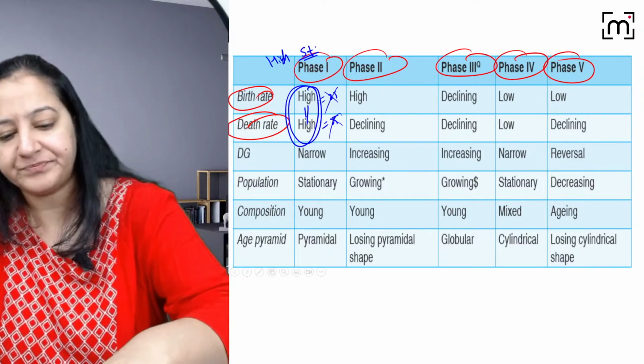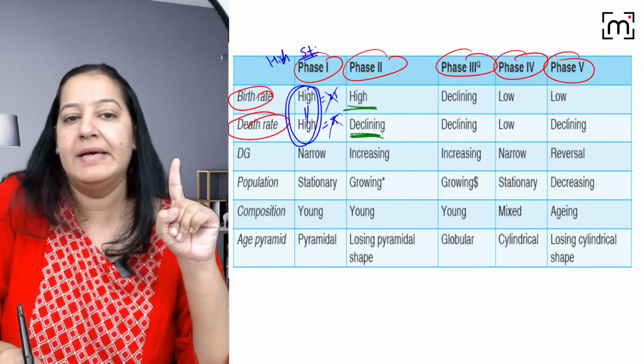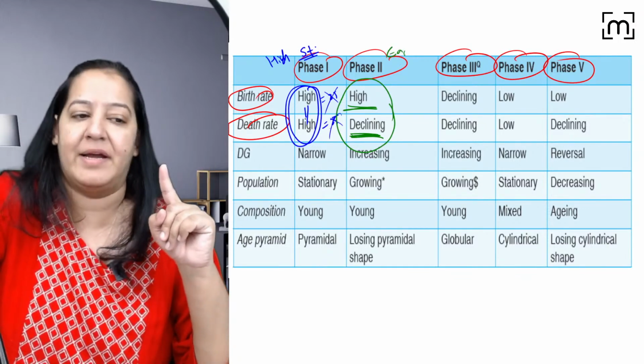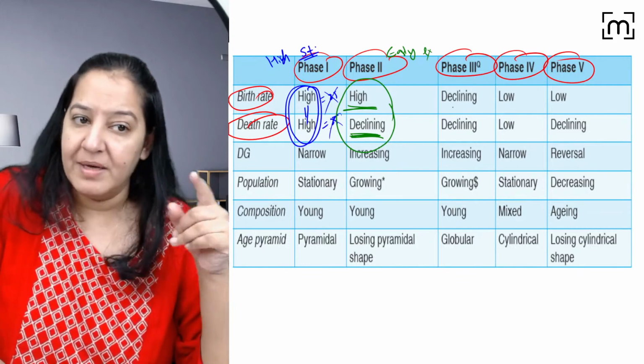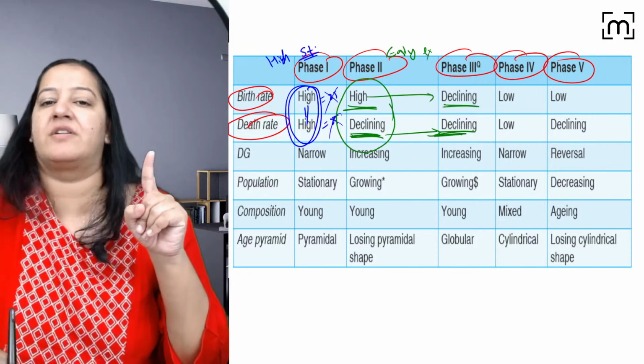What is stage 2? In stage 2, birth rate is still high, but death rate started declining. It is known as early expanding, right? In stage 3, death rate is declining even more, but birth rate first time started declining.